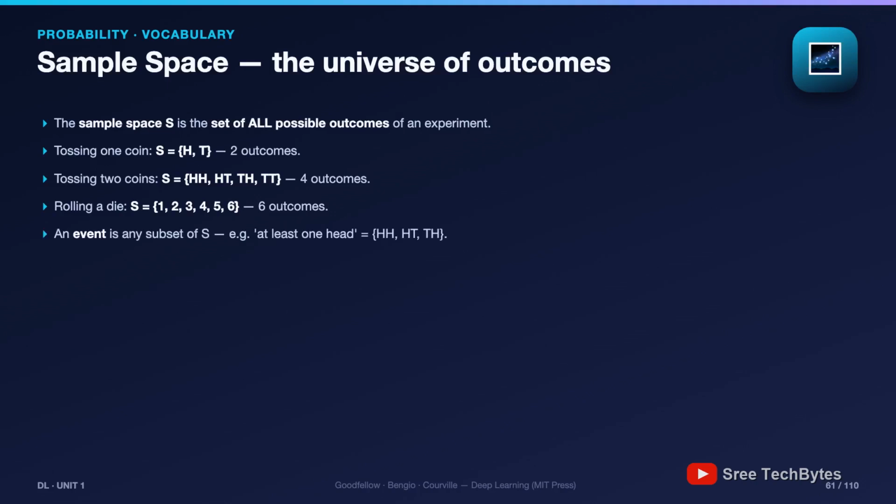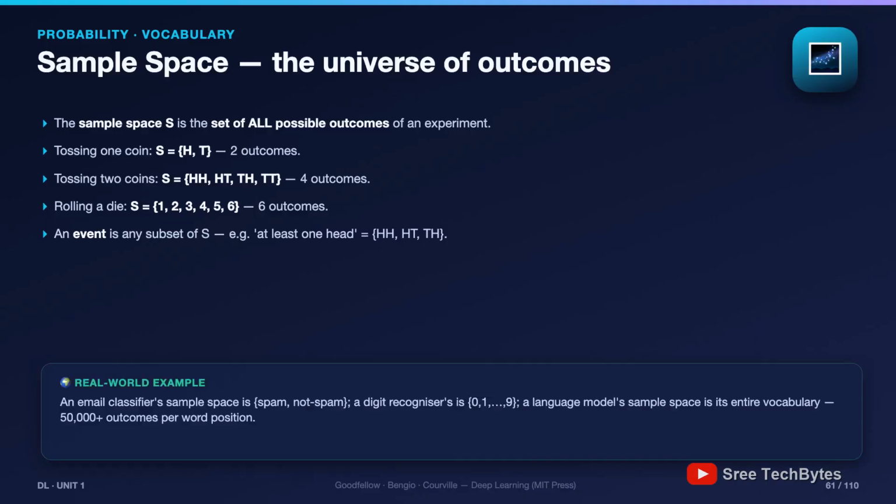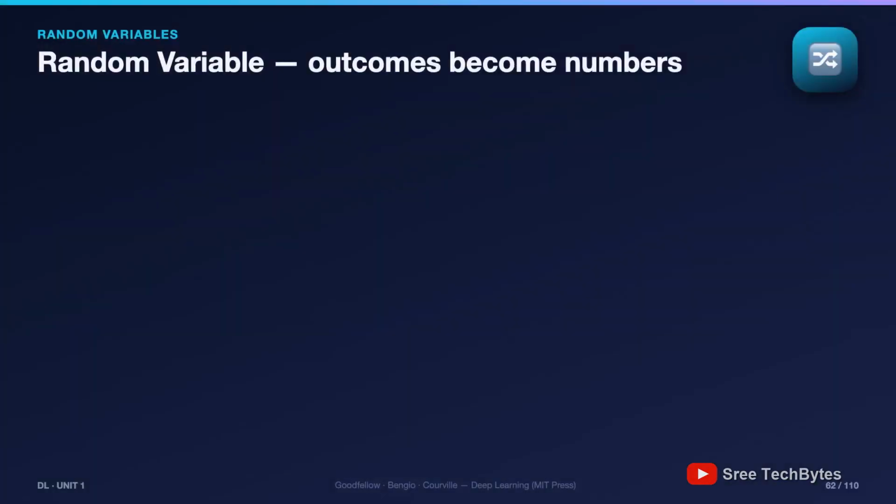An event is any subset of the sample space, like at least one head. And in machine learning, an email classifier's sample space is spam, not spam. A digit recognizer's is 0 through 9. A language model choosing its next word has a sample space of 50,000 outcomes, every single word position. Same concept, bigger menu.